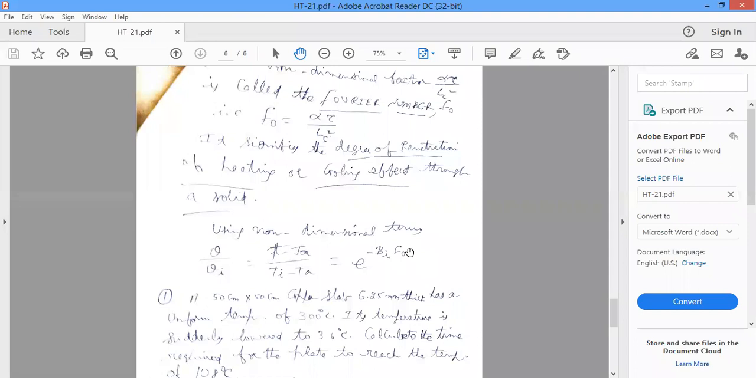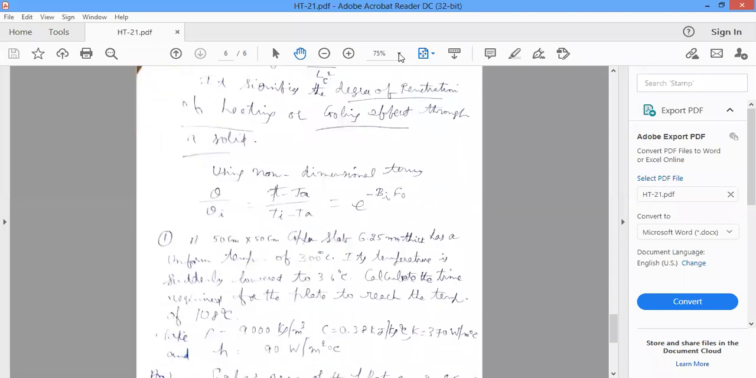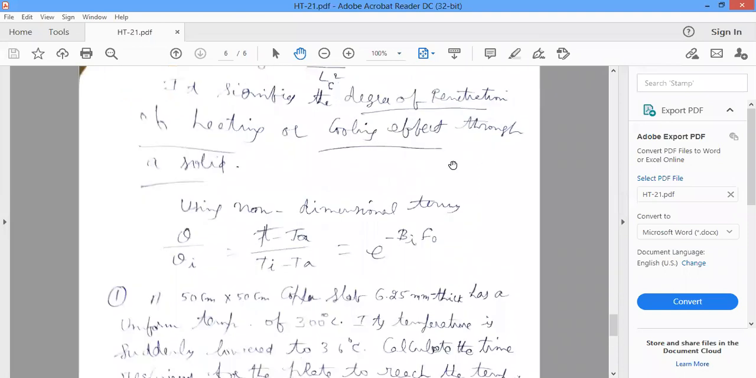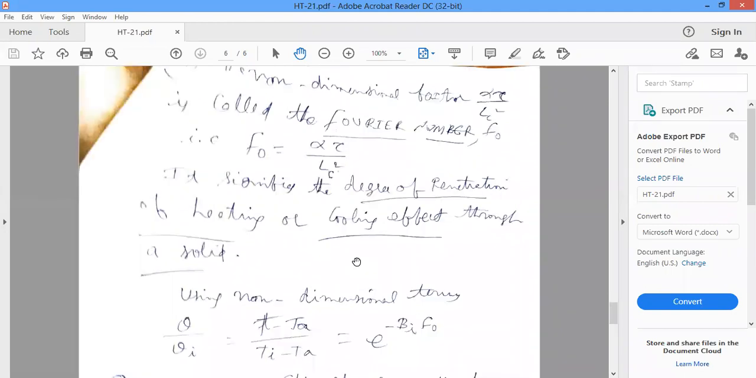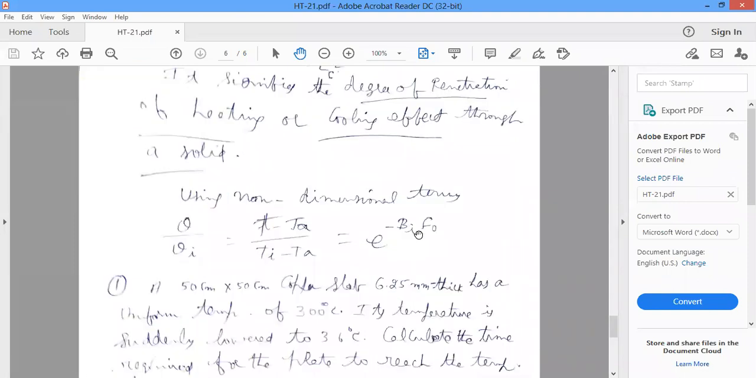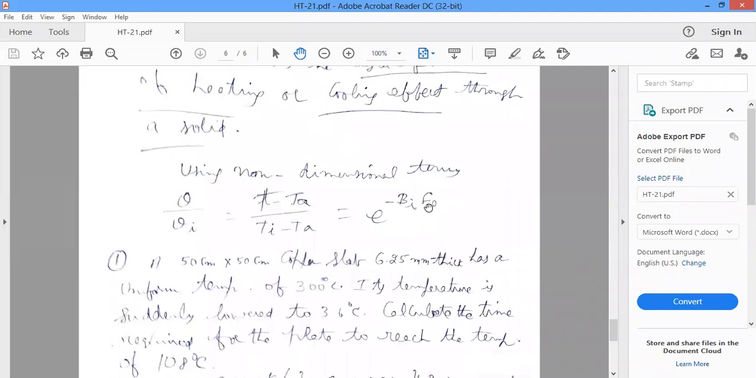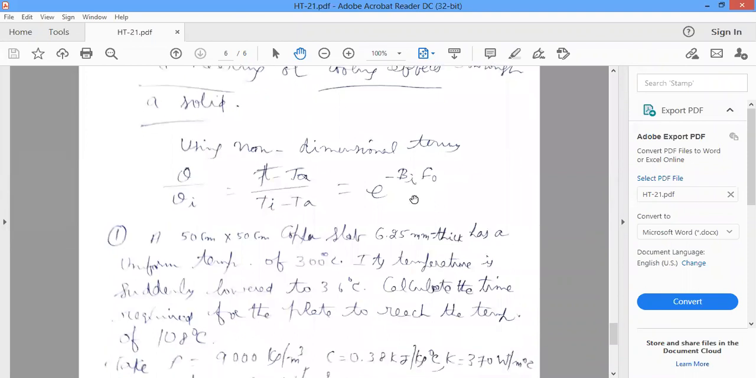So temperature distribution. Your temperature distribution equation is an exponential function of minus hA into tau by rho V c. That is written e to the power minus Bi into Fo. But when do you apply the Biot number? How do you calculate the Biot number first? Biot number is equal to h Lc by k, where h is the convective heat transfer coefficient, Lc the characteristic length, divided by k, the thermal conductivity of the given solid.